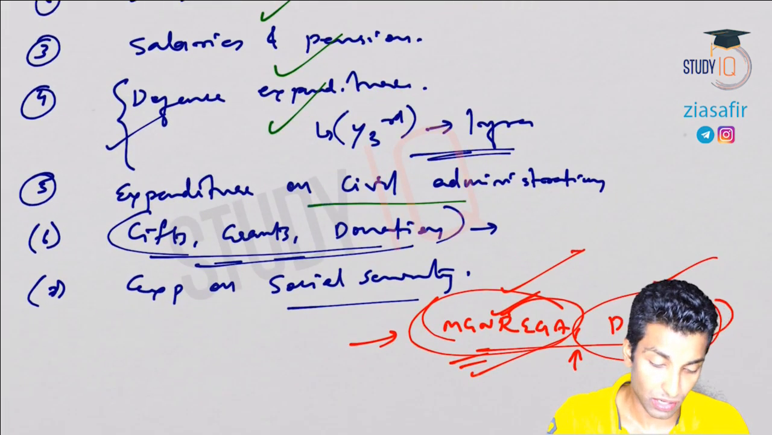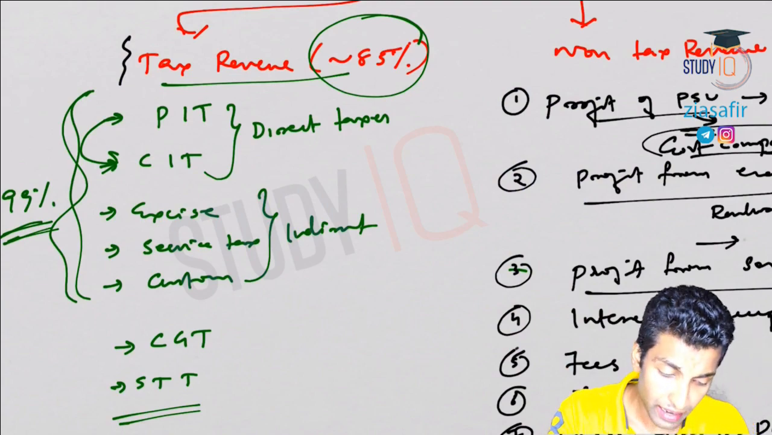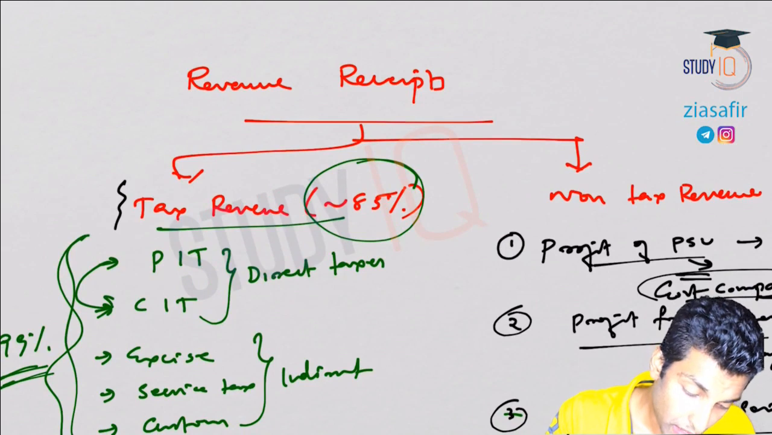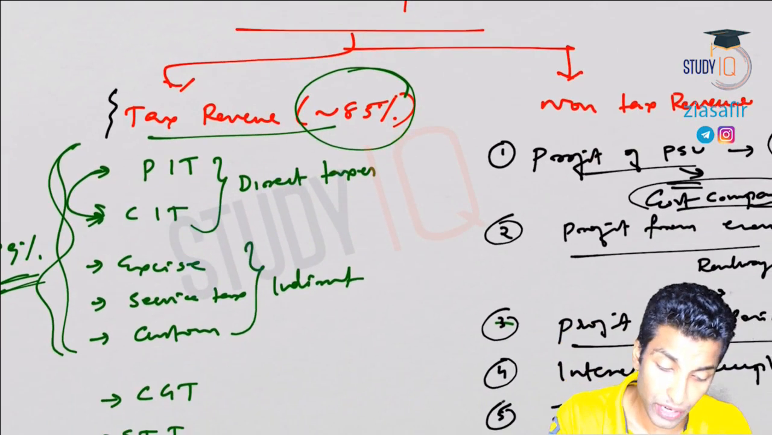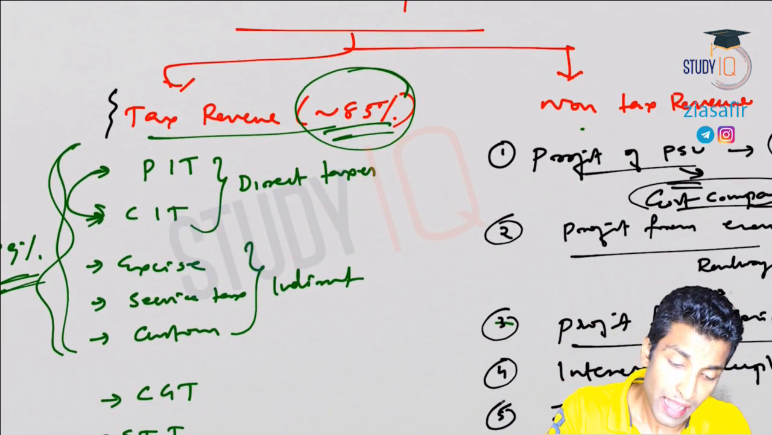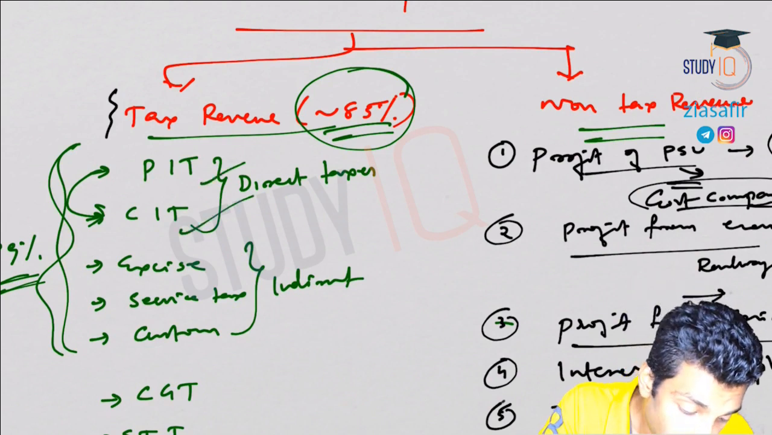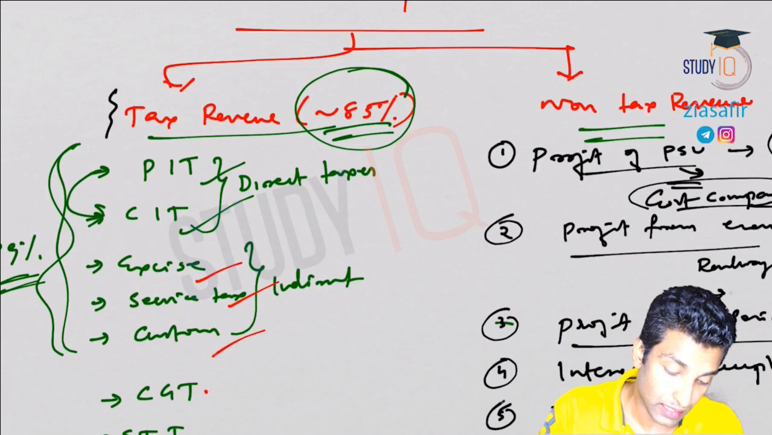Expenditure on civil administration, all these things we have done. Then we have discussed revenue receipts. Revenue expenditure done, revenue receipts, tax revenue, 85% of the revenue receipts, and non-tax revenue we have discussed in detail. Personal income tax, corporate income tax, excise, service tax, customs.